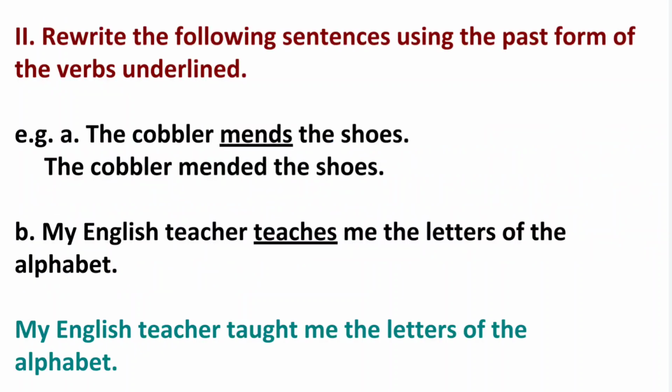Next, rewrite the following sentences using the past form of the underlined verbs. Example A. The cobbler mends the shoes. Answer: the cobbler mended the shoes. Question B. My English teacher teaches me the letters of the alphabet. Answer: my English teacher taught me the letters of the alphabet.